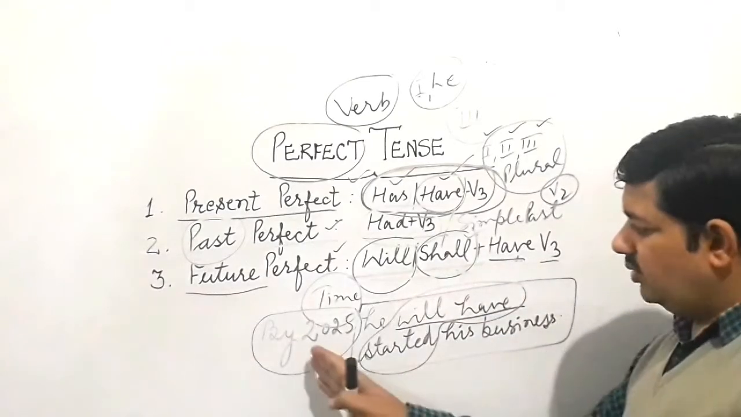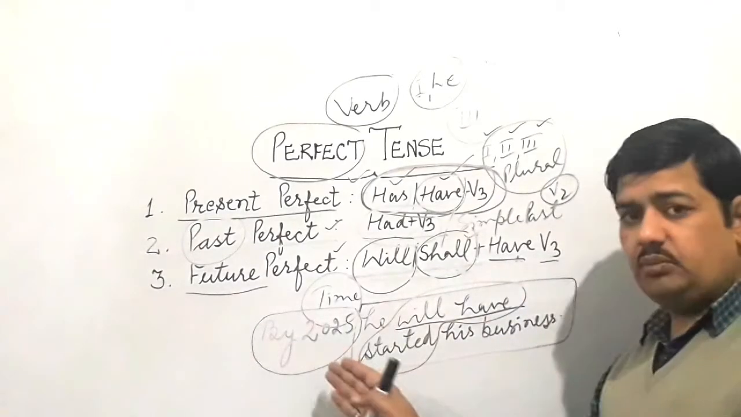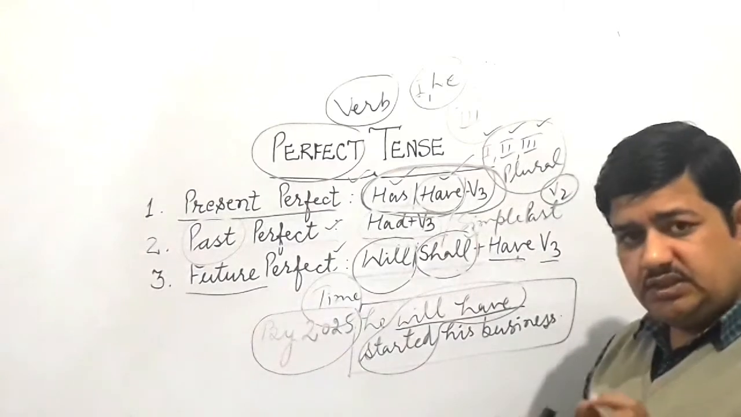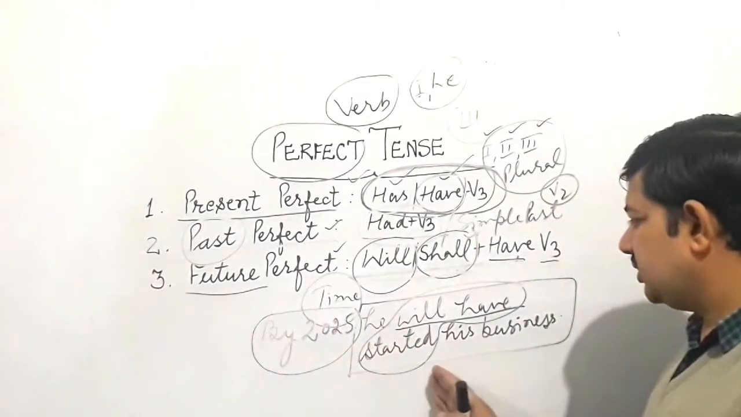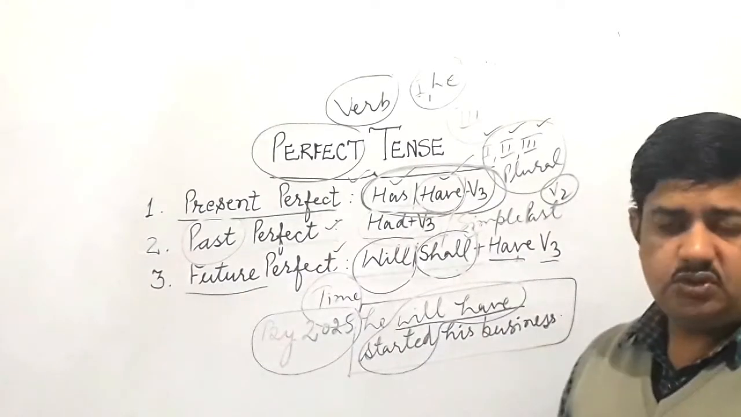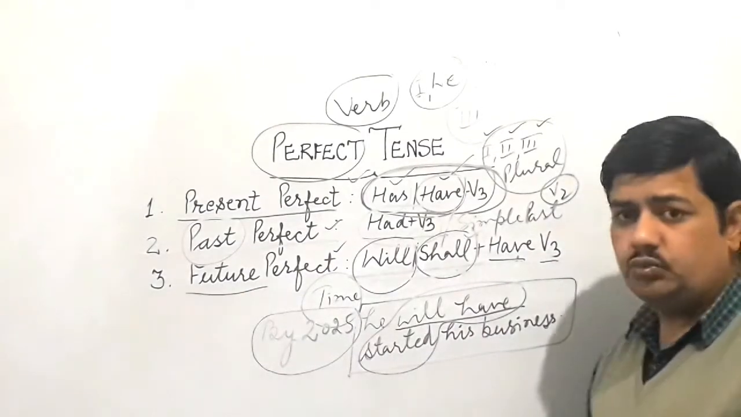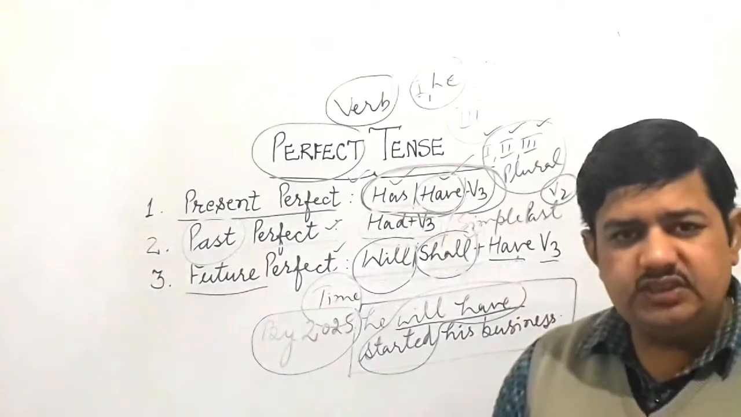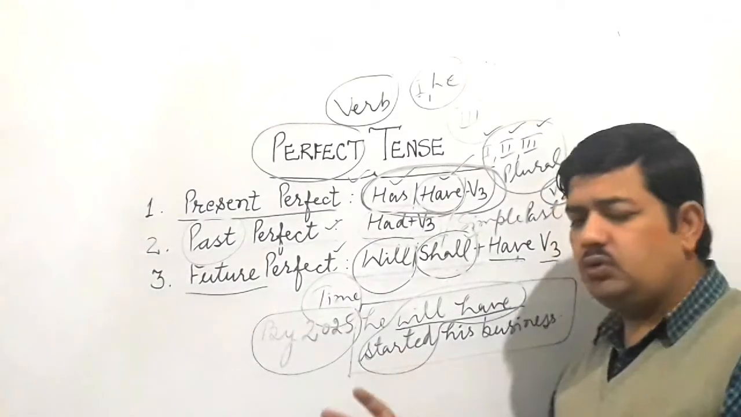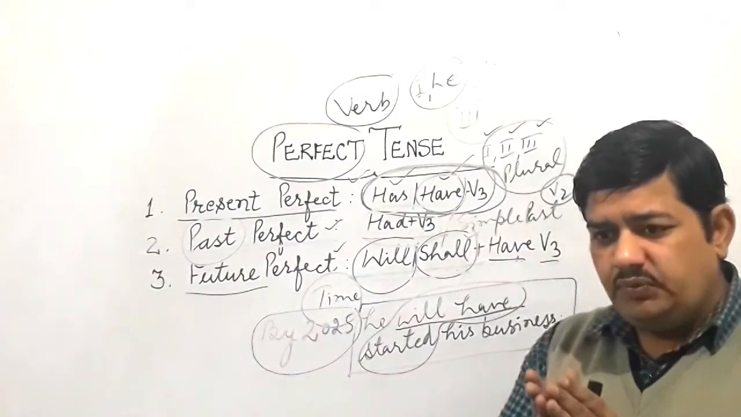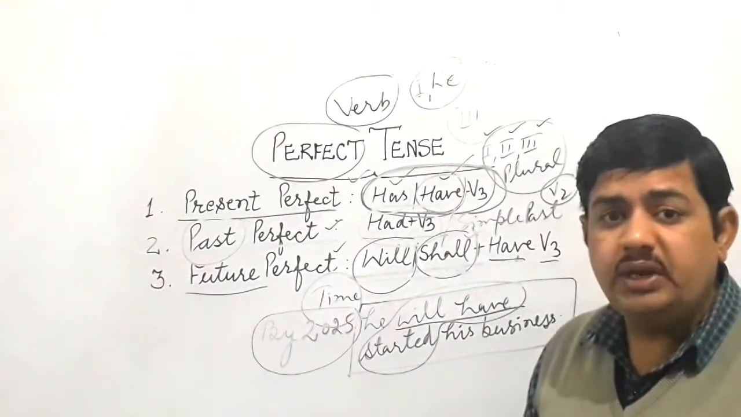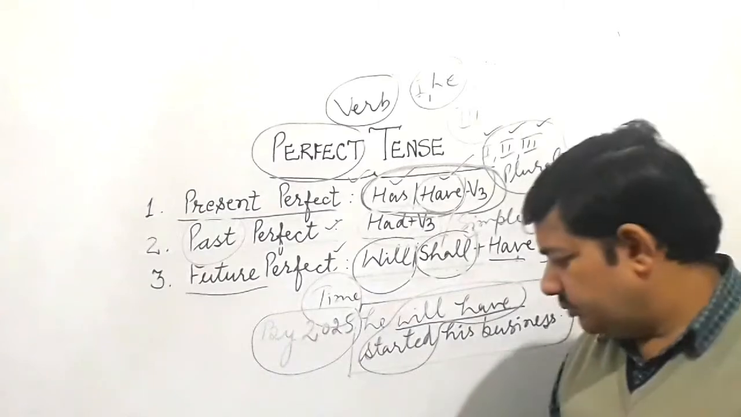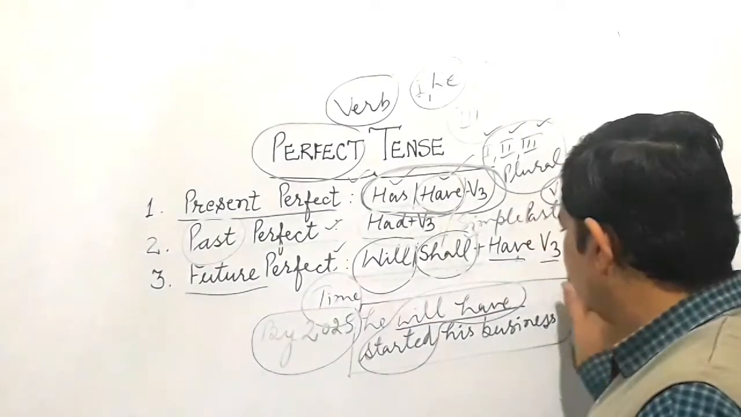So see here, by 2025 means we are talking about future. It is a kind of limitation, like by 2025 he will have started his business. So in such sentences we can use limitation, and it is required. You can also talk about two activities, like before one activity starts, the other will have been completed. It is a kind of assumption. We can use such sentences as well, children,